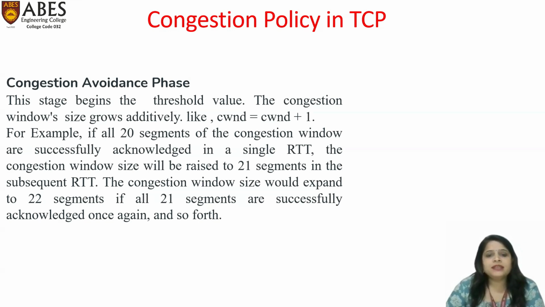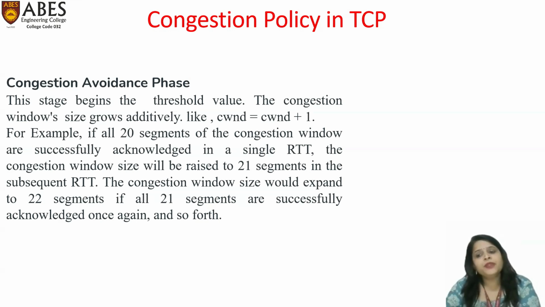The congestion window size would expand to 22 if all 21 segments are successfully acknowledged once again, and so forth. For example, now the segment size is 22, and when the client sends segment 22, it does not receive an acknowledgement of segment number 20. So the sender will guess that congestion has occurred in the network.